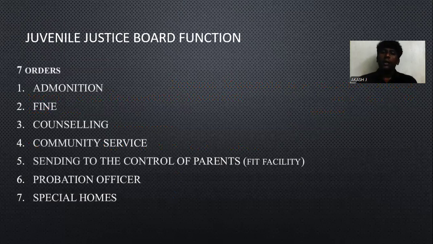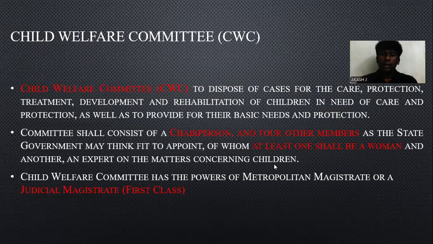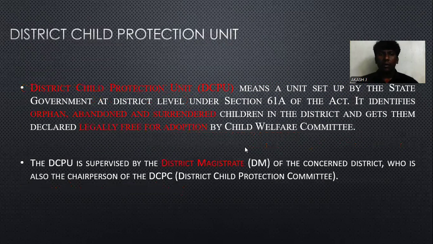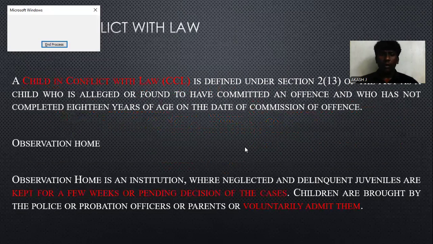Okay, let's see the Juvenile Justice Board functions. There are seven functions. First function is admonition. Second one is fine. Third one is community service, and fourth one has been explained by all these factors.